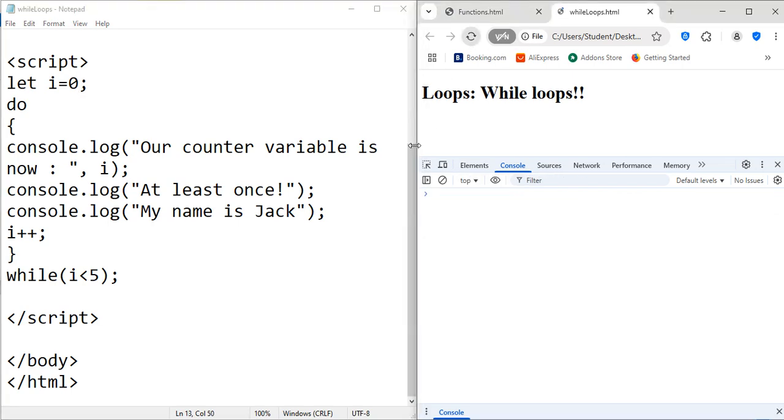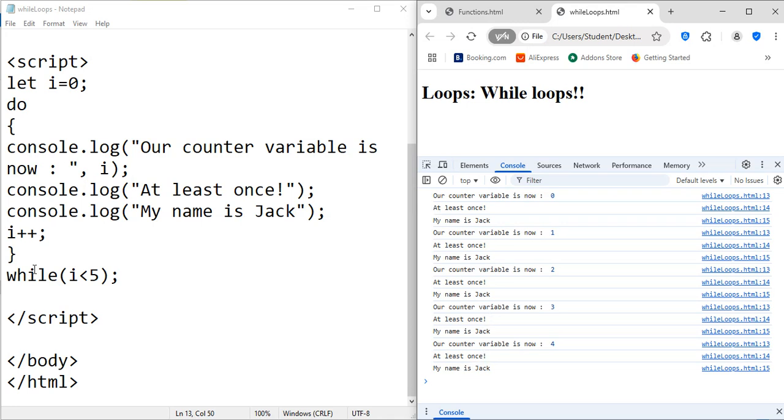So this should continue normally up until 4, right? So it goes at least once, right? So it starts at 0 and it keeps going. Now it will check this condition. Now let's execute at least once and it will stop at 4. So hopefully that makes sense.